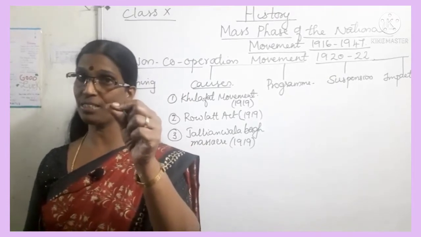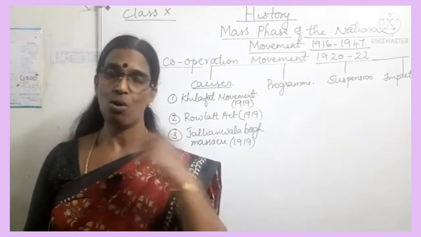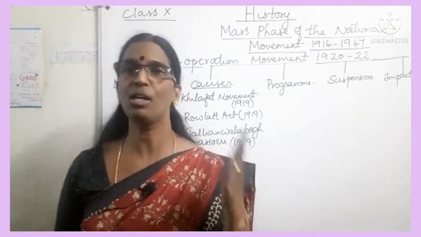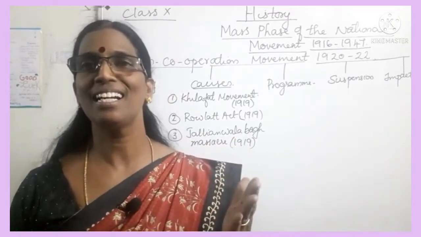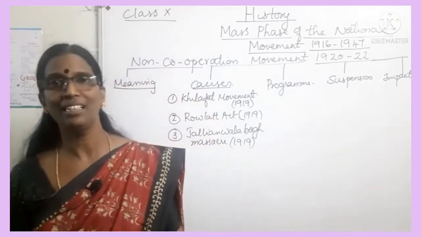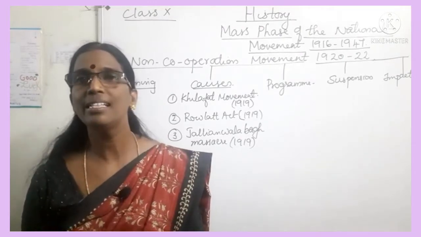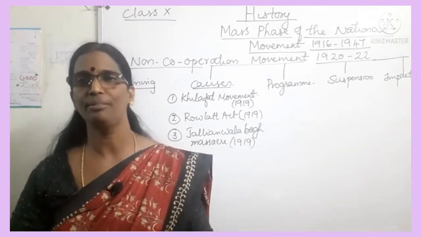Humiliation to the Caliph of Turkey was considered a humiliation to all Muslims in the world, because the Caliph was considered a religious head, not only a political leader but also a religious head of the Muslim world.